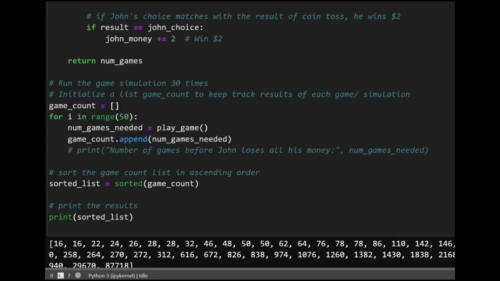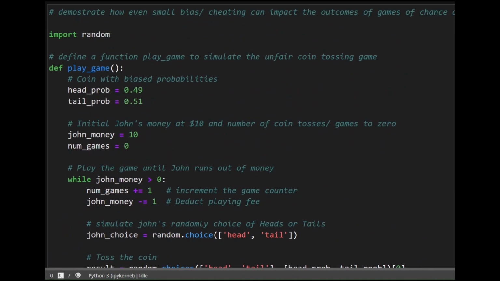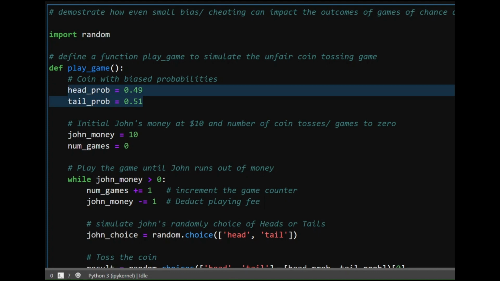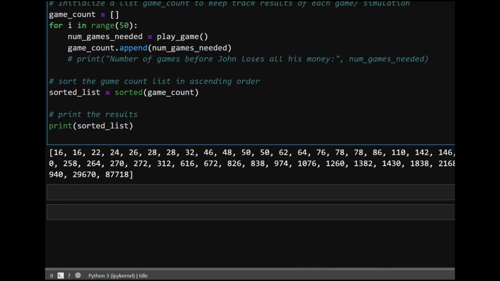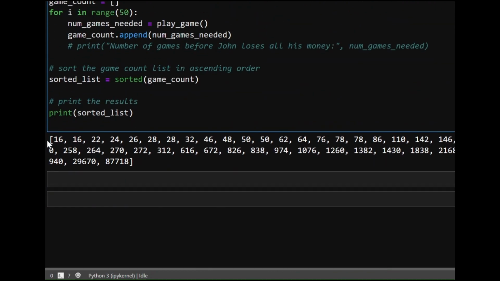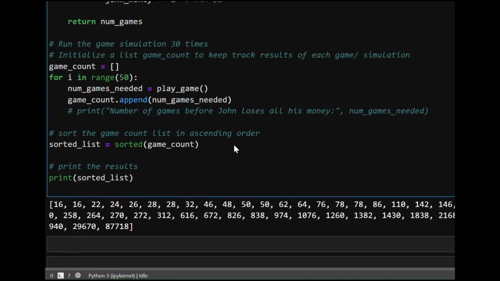Now, why is this very important? Because most of the games of chance, be it in casinos, card games, the stock market, or fantasy sport, you will not find very big difference or rigging in the game. Casino rigs the game only by 1%, and no matter how many times you play the game, in all these 50 attempts, every time John is a loser. Sometimes he loses just in 16 games, and sometimes it takes him 87,000 games to lose. But eventually he will go bankrupt playing this game.